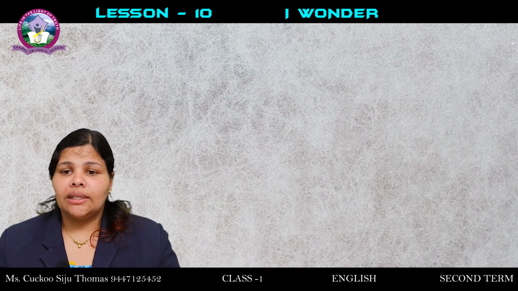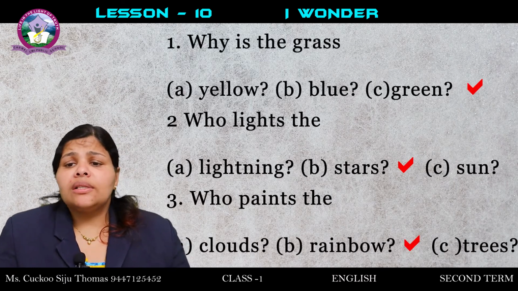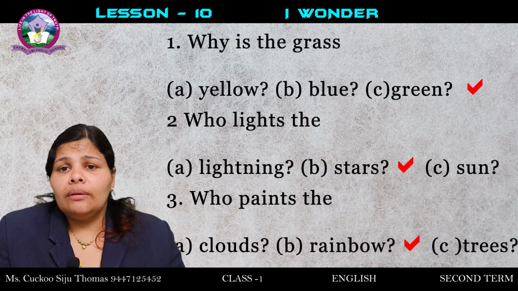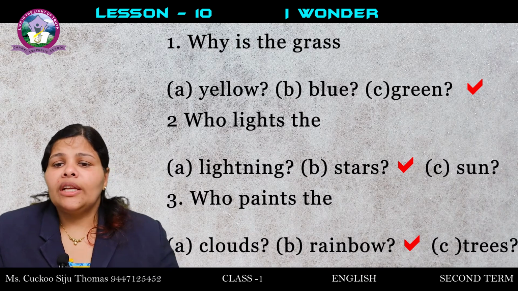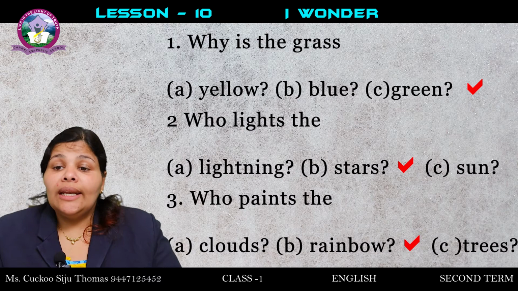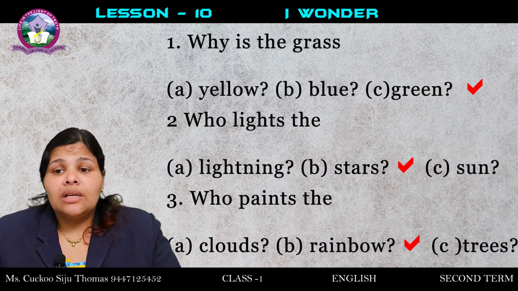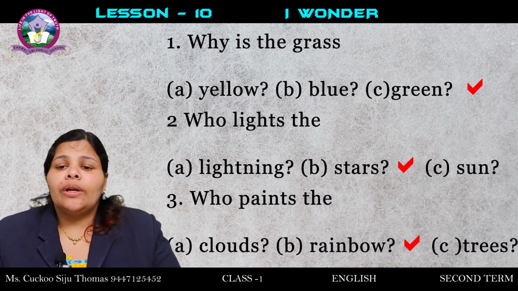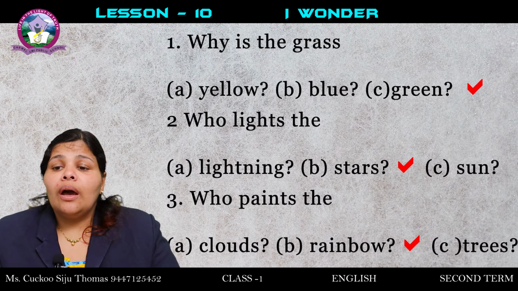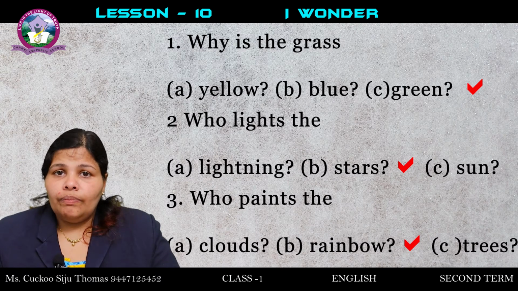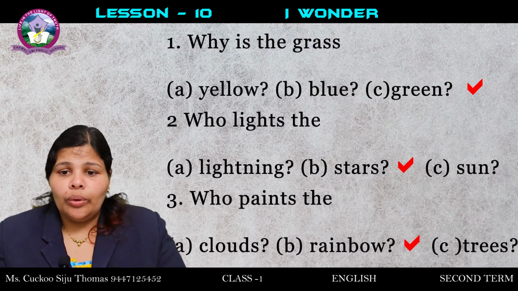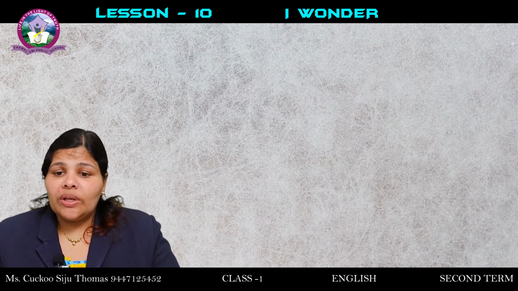What does the poet wonder about? Tick the correct answer. Why is the grass yellow, blue or green? Which is the answer? C. Green. Next one. Who lights the lightning, stars, sun? Which is the answer? Who lights the stars. Next one. Who paints the clouds, rainbow, trees? What is it saying in the poem? The rainbow.